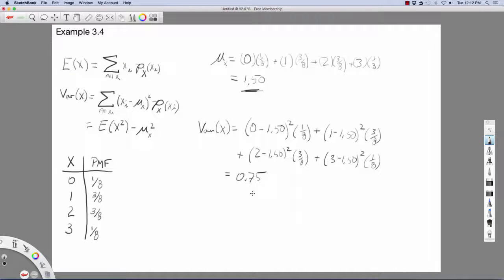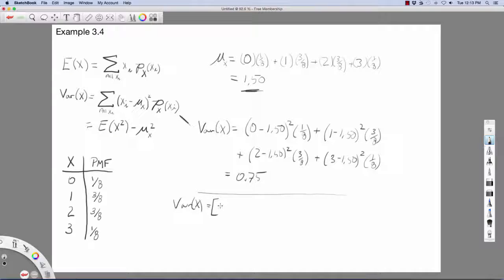Now this solution uses this form of the equation. We could also use the second form of the equation. So we could say that the variance of x is going to be equal to the expectation operator applied to x squared.